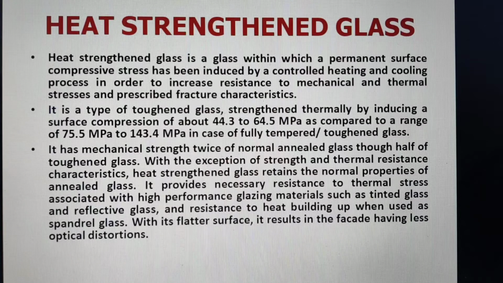In heat strengthened glass, a permanent surface compressive stress is induced by a controlled heating and cooling process in order to increase resistance to mechanical and thermal stresses. In toughened glass, this compression is of a higher range, varying from 75.5 MPa to 143.4 MPa, while in heat strengthened it is about 44.3 to 64.5 MPa.